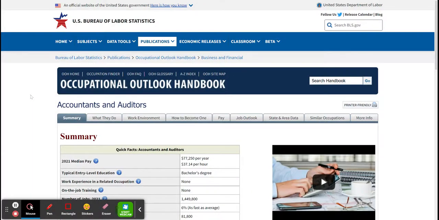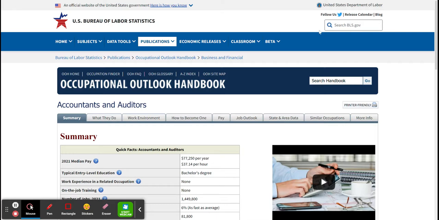All right, so we are on the Bureau of Labor Statistics website. The way that you access this website, you can always conduct a Google search, Bureau of Labor Statistics, or you can type in bls.gov. It's going to give you a landing page with a lot of data in it, a lot of charts, things like that.